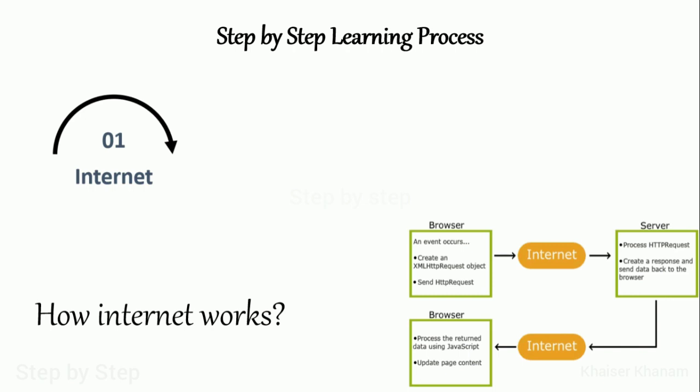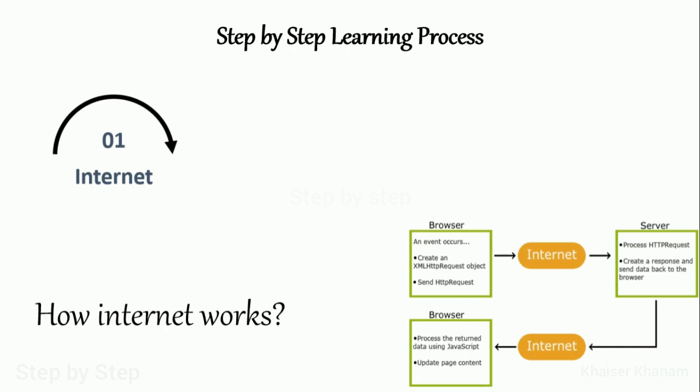If you search for nasa.com, you send the request and all the related data is stored inside the servers. The server processes our request and sends the response to our computer, to our system, in the form of HTML, CSS and JavaScript. We are going to see what HTML, CSS and JavaScript are, but before that you should understand how the internet works.